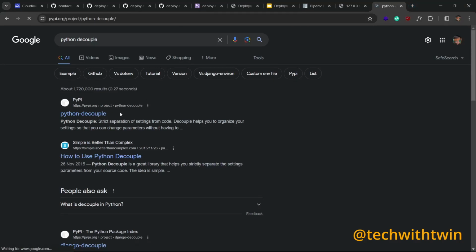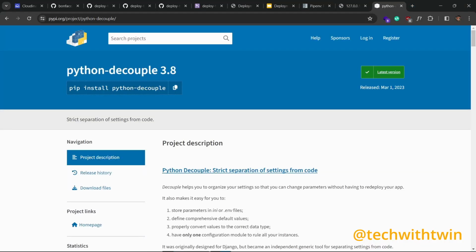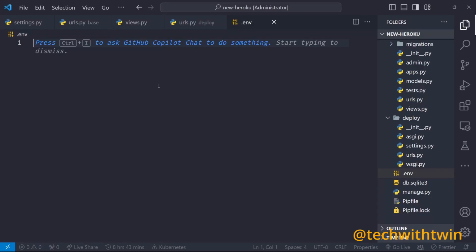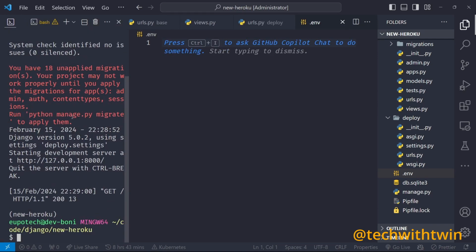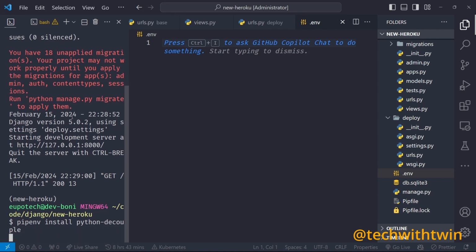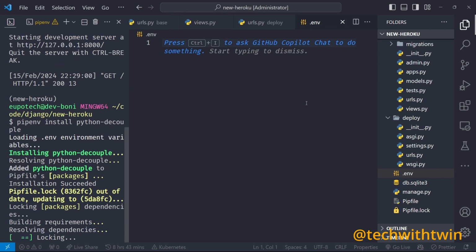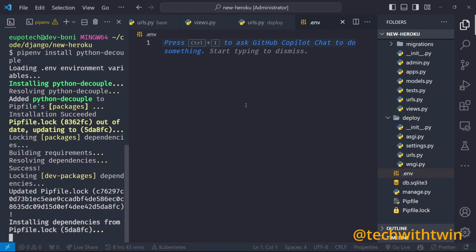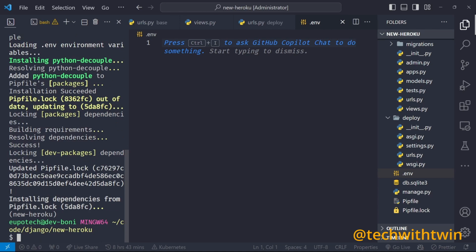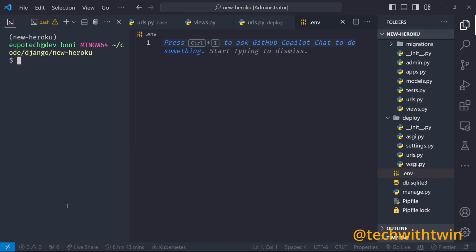You can go to Python decouple and then you can see what Python decouple does. But before I do that, just install Python decouple. So pipenv install python-decouple. So we install Python decouple so that it can help us to read environment variables from the .env file. Also, we need another one called psycopg2 because we are going to work with a Postgres database. So you need to install these.